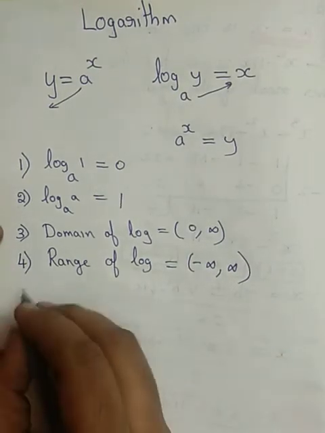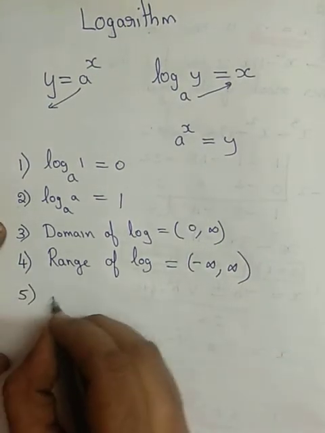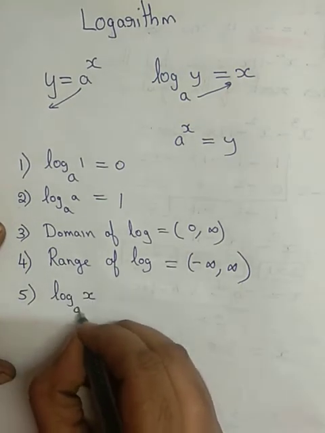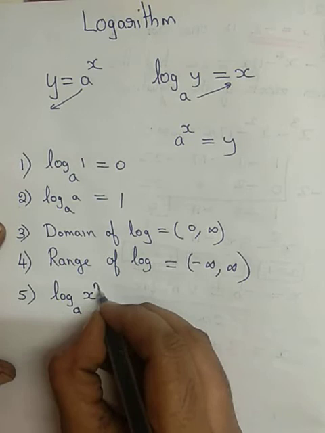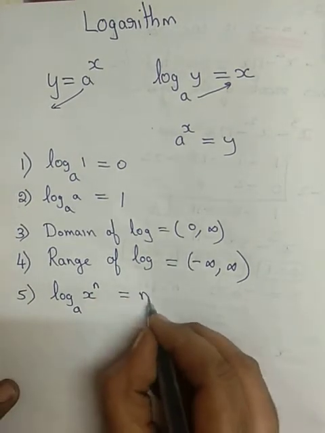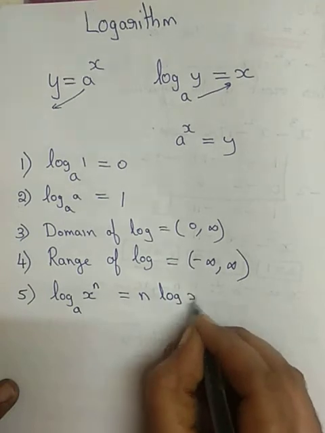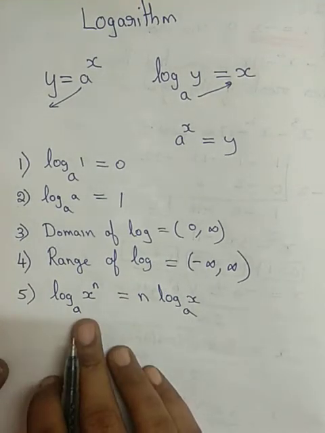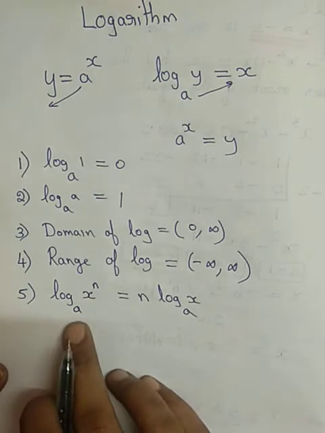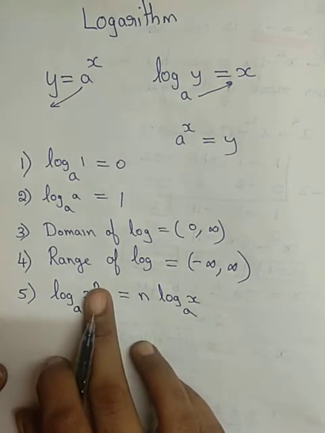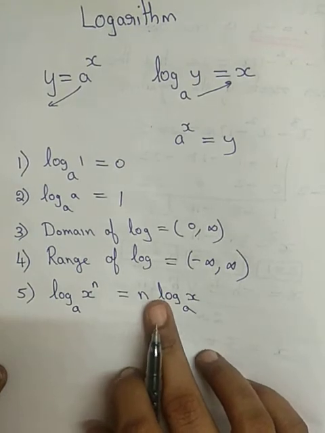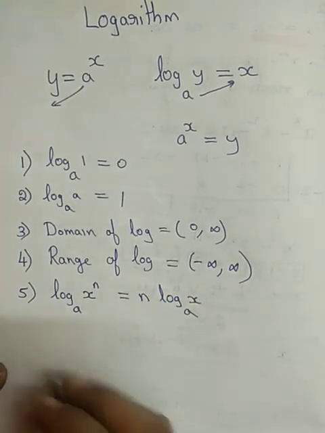Now next we are going to learn some rules. Suppose if you have log x to the power n to the base a. This power can be written as n log x to the base a. இது பேரு power rule. log x to the power n to the base a இருந்தா ஏதாவது ஒன்று பவர் ஃபார்மில் இருந்தால் அந்த பவரை தூக்கி முன்னாடி போடலாம். So n log x to the base a.